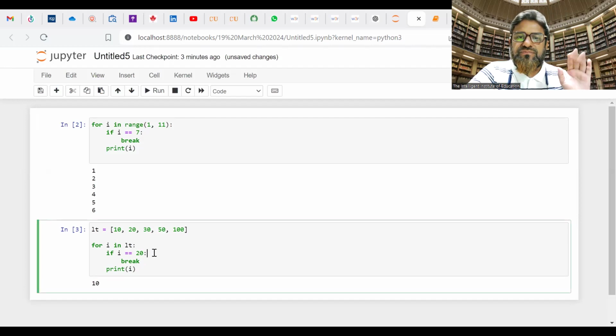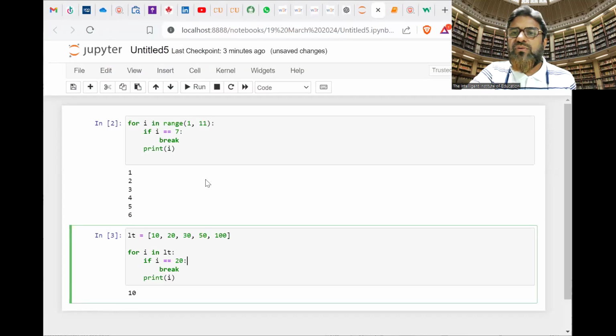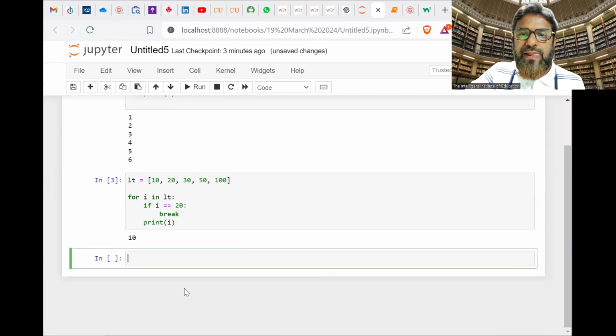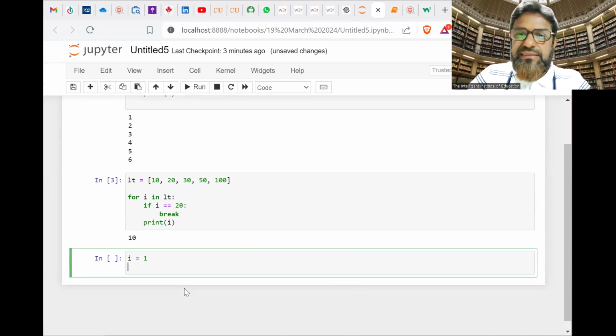Is it all right? Now I will try to use it in a while loop also, so we can understand it. Fine. In this while loop, I'm going to initialize a value, i equal to 1, and use while i less than equal to 10.